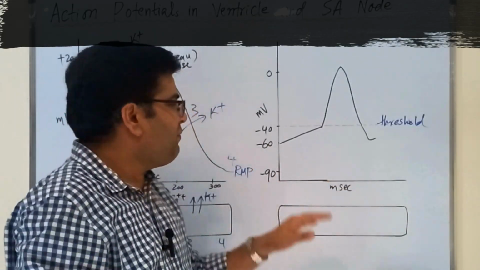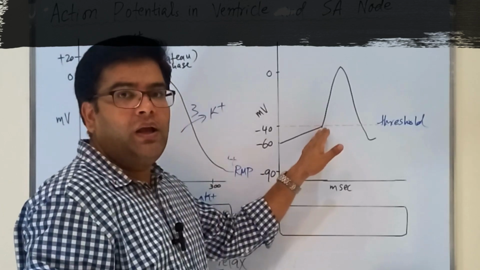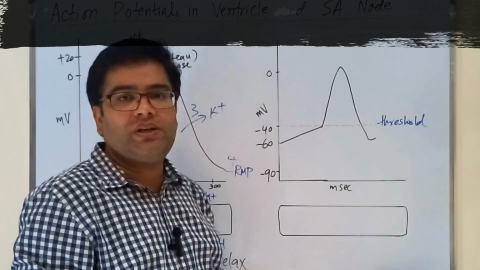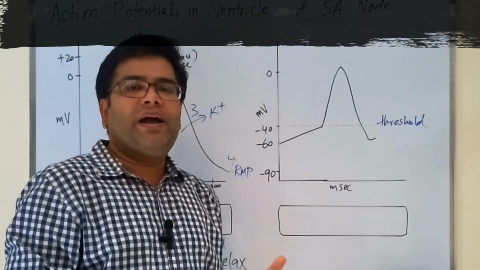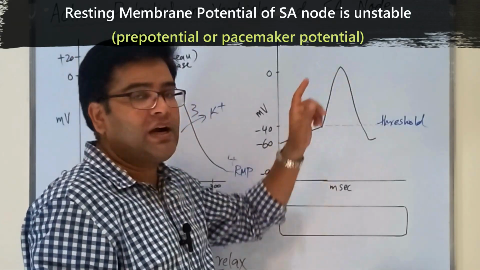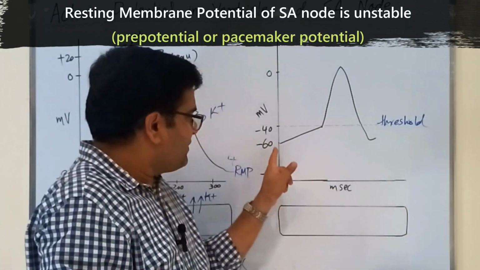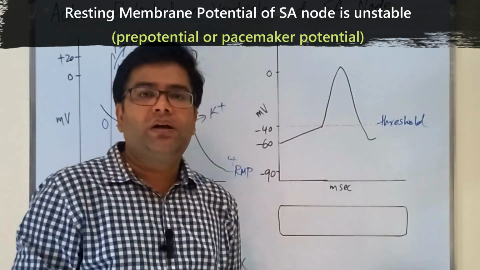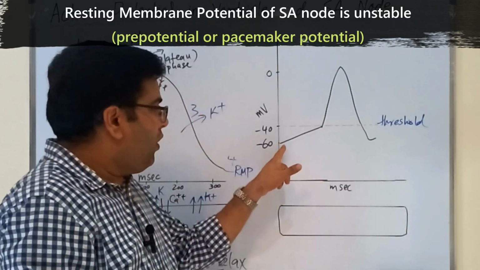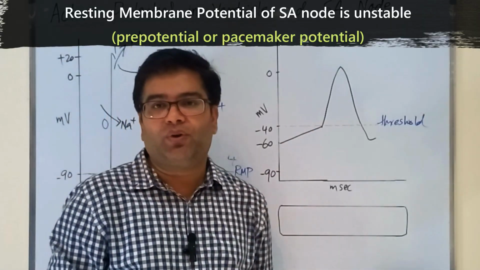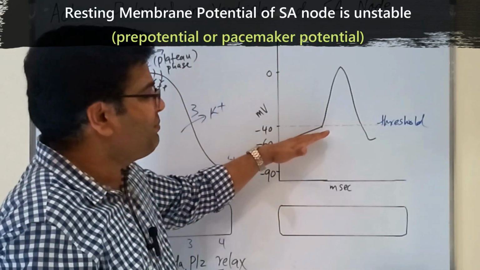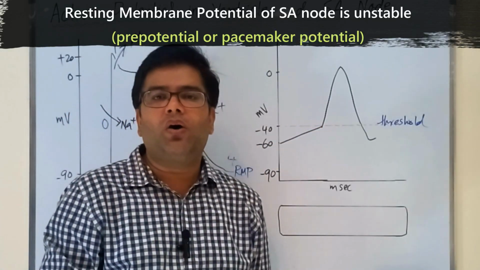Secondly, the resting membrane potential of the SA nodal fiber is not stable. It slowly drifts from minus 60 to minus 40, and this minus 40 is the threshold value. When it reaches this point, it spontaneously fires, which means the depolarization starts spontaneously. This unstable resting potential of the SA nodal fiber is also called pre-potential, or we also call it pacemaker potential, because it is the slope of this unstable resting potential that determines how much the heart rate will be.